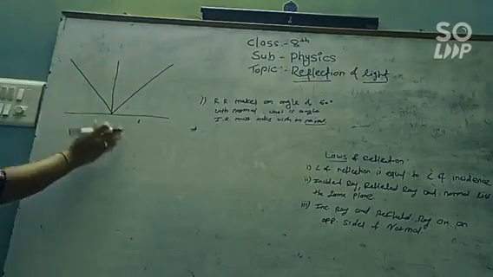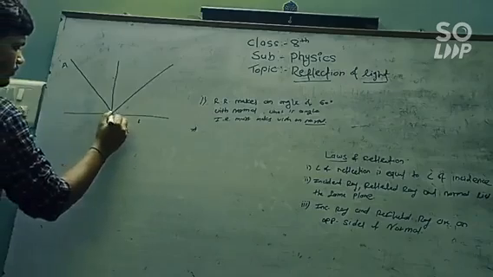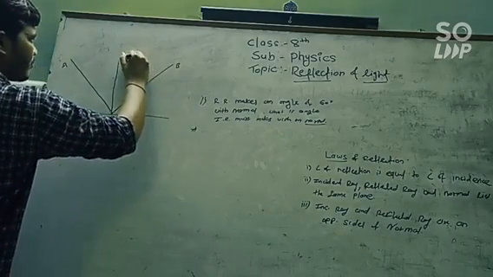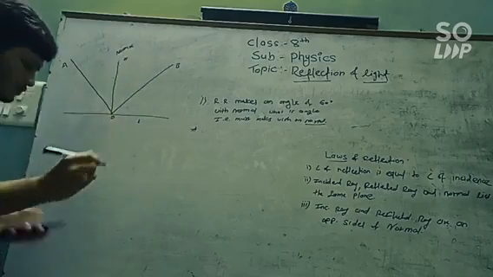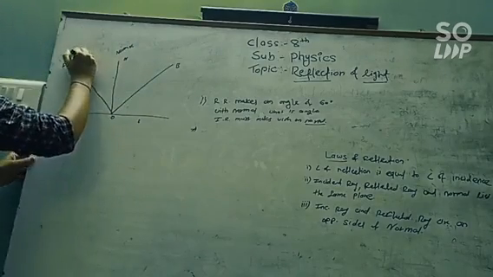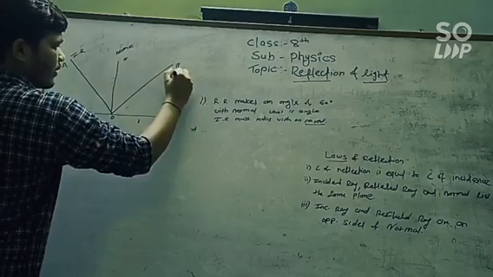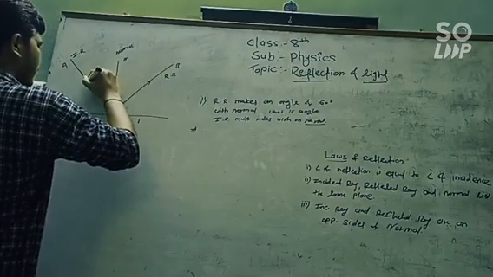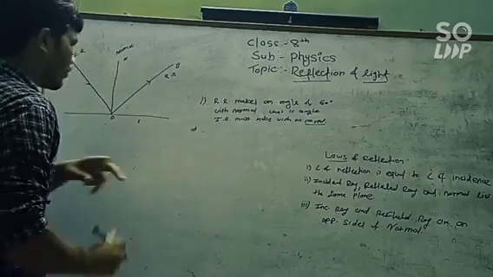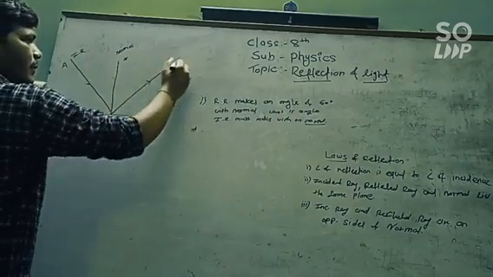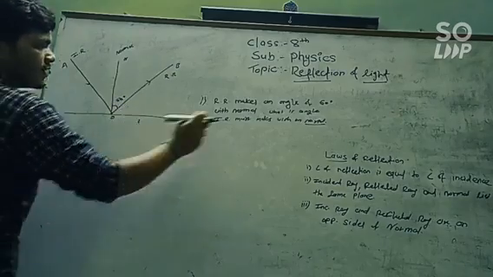We have seen this diagram before in the reflection of light. Consider AO, P and N. Now this is the normal, and this is our incident ray, and OP is our reflected ray. Now what's our problem? The reflected ray makes an angle of 60 degrees with the normal. This is the normal and this is the reflected ray, so this is the angle of reflection, which is given as 60 degrees.